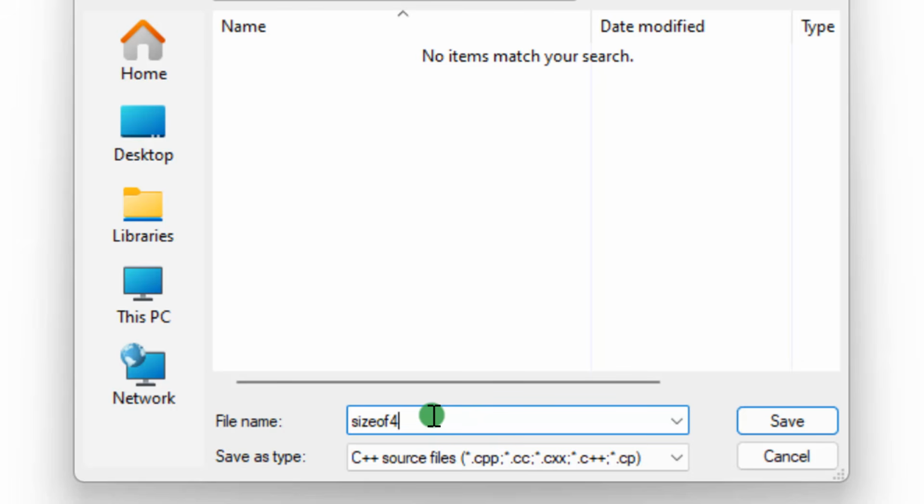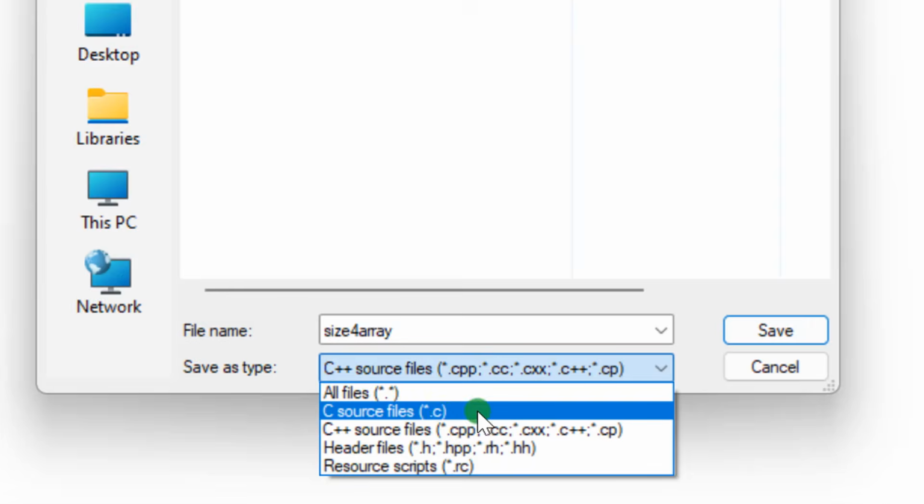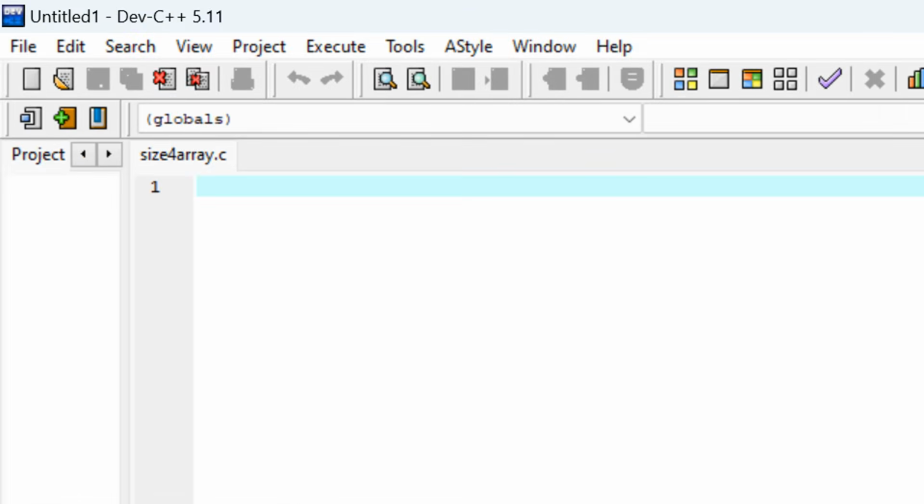So you'll be having 2 programs. So let me just write size 4 array. Good. So after doing that, the next thing is at the level of save as type, click on the drop down button, you choose C source file because we are writing a C program and not a C++ program. Some students are always making this mistake. You click on save. Good. So this is where we are going to write our code.